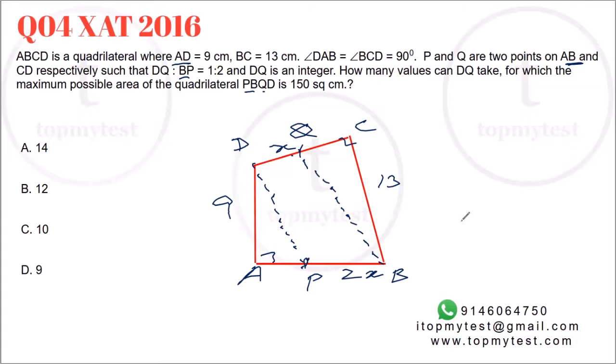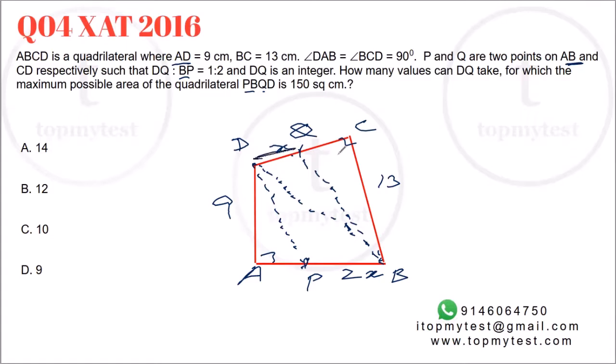Now we don't have any particular property of this quadrilateral DQBP. So we'll have to divide it into two triangles and find the areas. If I draw this diagonal DB, the area of quadrilateral PBDQ will be the area of triangle PDB plus the area of triangle DQB, combined areas.